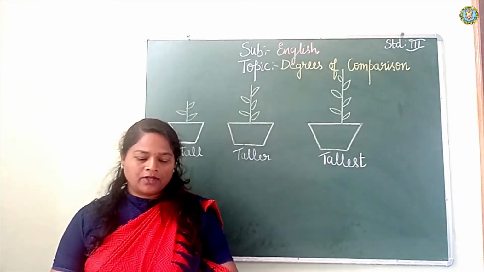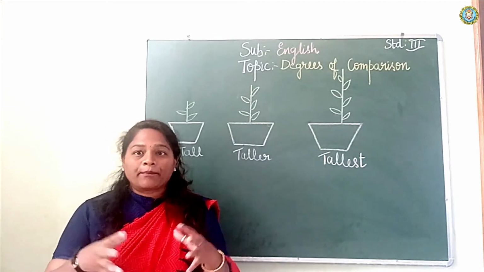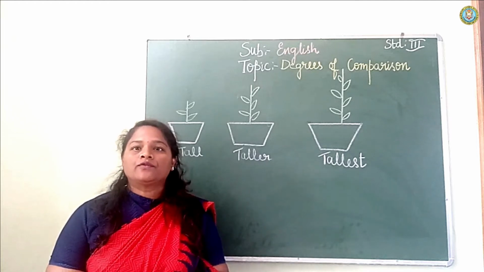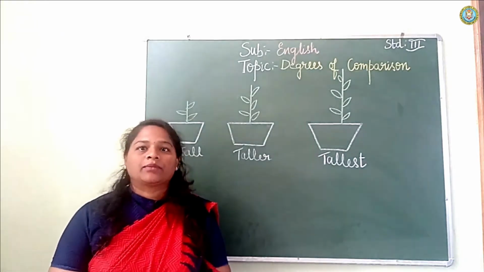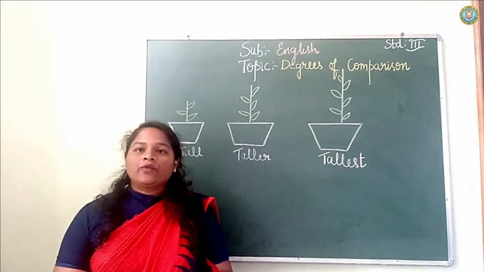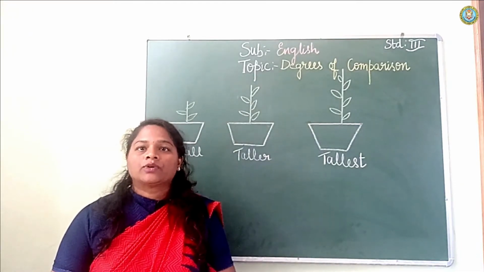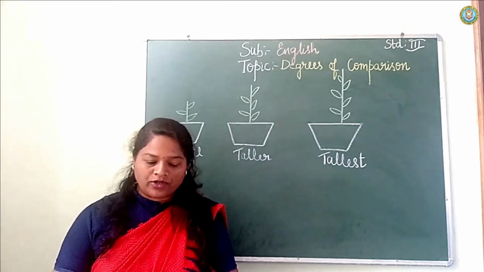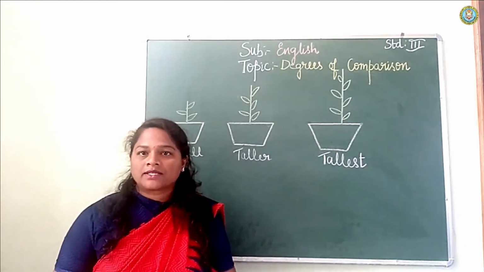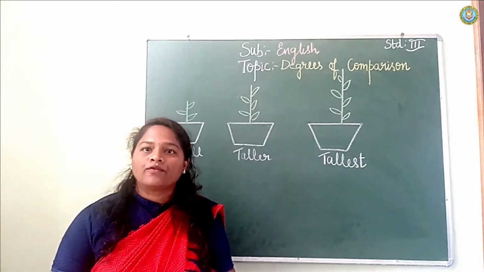For such a comparison, we use different forms of degrees. That is nothing but degrees of comparison. So when we compare adjectives, it tells about the degrees of comparison. Person, place and a thing, we compare such adjectives, so they are called degrees of comparison.